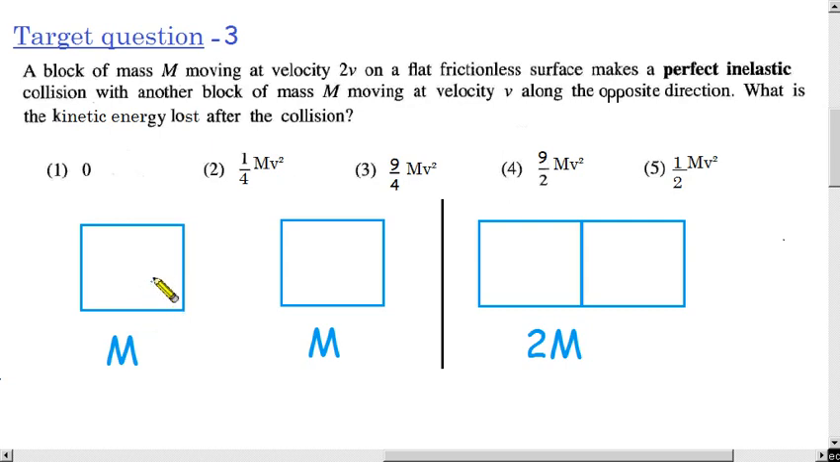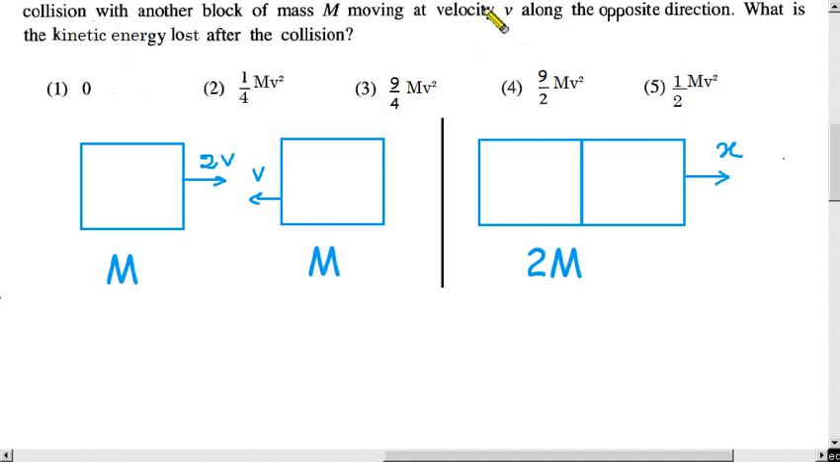The mass of the first one is capital M, the velocity is 2v. The mass of the second object is also capital M, but in the opposite direction, the velocity is v. Velocity v, opposite direction. So like this. The objects stick after collision because it is a perfect inelastic collision. So the common velocity we take as x. The direction, this side we take as positive.